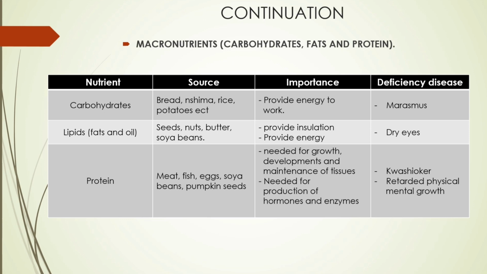We move to the third nutrient, protein. The source of protein, meat, fish, eggs, soybeans, pumpkin seeds. The importance, needed for growth, development, and maintenance of tissues. Apart from that, needed for production of hormones and enzymes. Deficiency, you end up suffering from a disease called kwashiorkor.